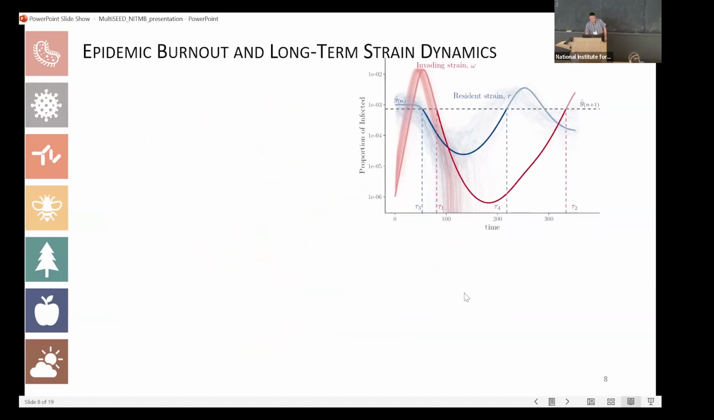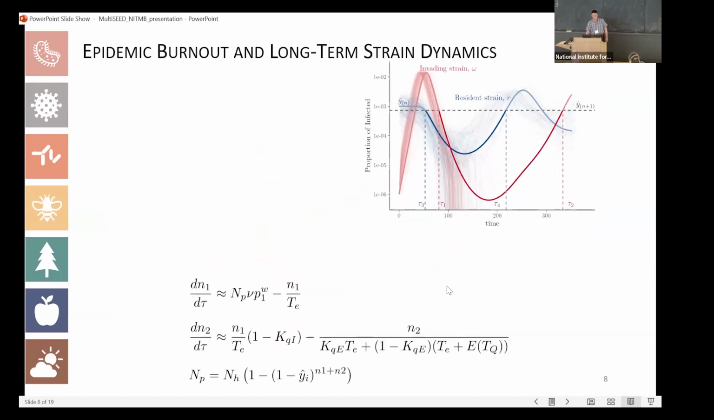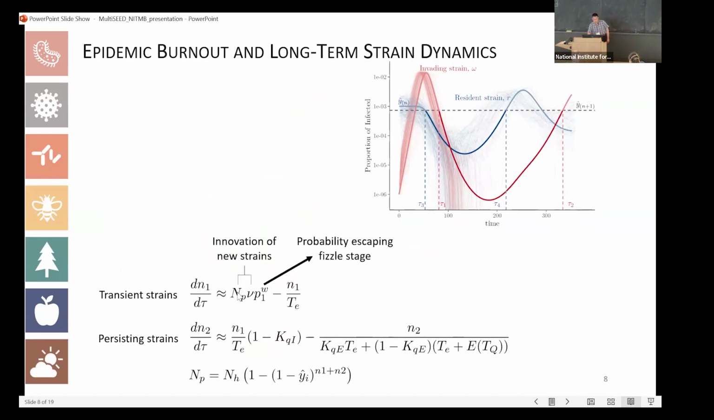Then we can write out another set of equations for the dynamics of the transient strains and the persisting strains. Here, this part means the innovation rate of new strains, and then P1W is the probability of escaping the fizzle stage.